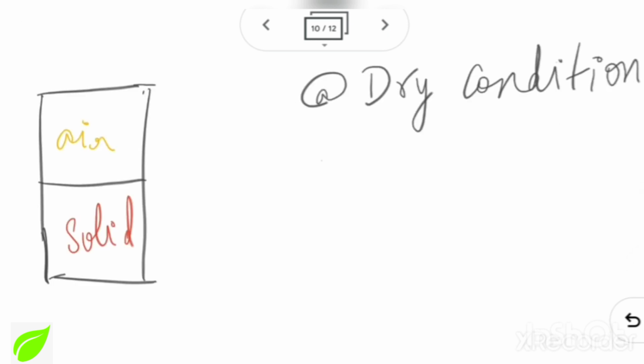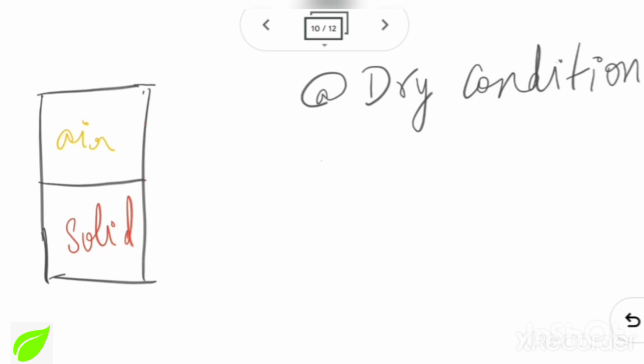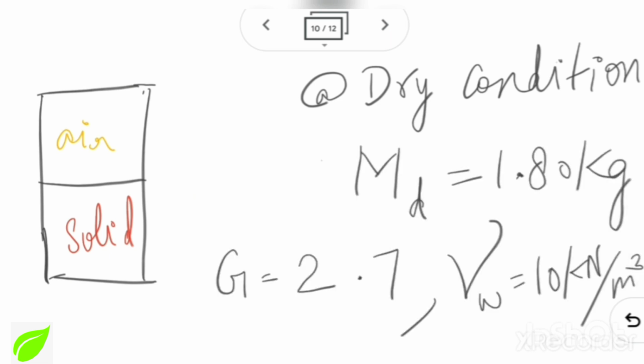Talking about the other condition, dry condition, they have given certain data. At dry condition, our three-phase system will change like this. The water is totally removed from the system. So at dry condition only solid and air is present. At that moment they have given dry weight in terms of mass, and then specific gravity of that soil and unit weight of water.